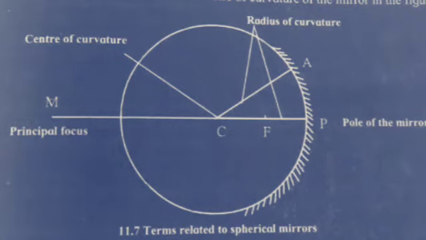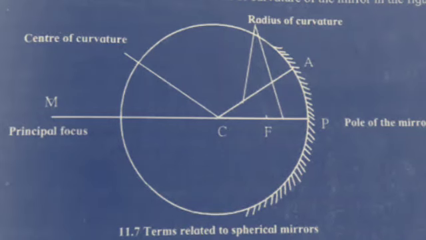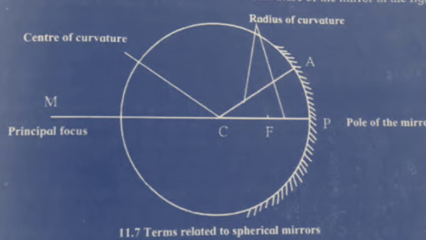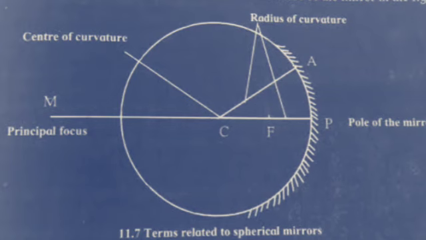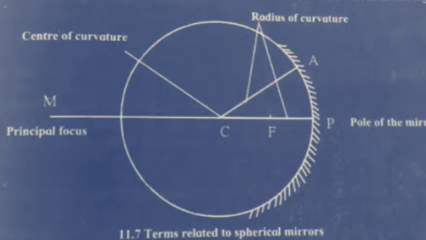Terms related to spherical mirror. Now in this, first is the pole. The center of the mirror surface is called its pole. P is the pole of the mirror in this diagram.